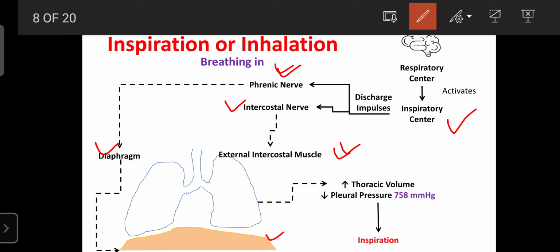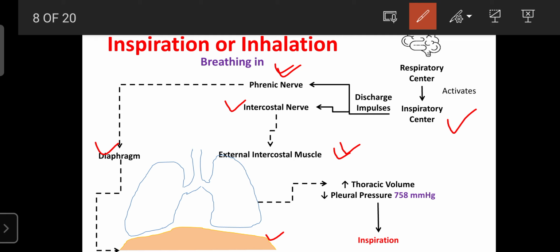These contractions of the external intercostal muscles are helpful for inspiration, because as the ribs rise, the thoracic volume increases. When the thoracic volume increases, the lungs can be fully dilated. Due to that, the pressure in the lungs decreases. When the lung pressure decreases, the air automatically enters inside the lungs. That is the inspiration.